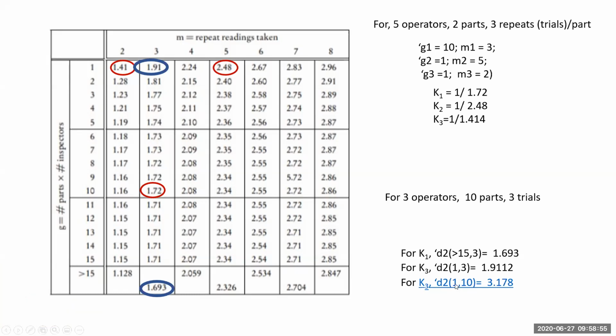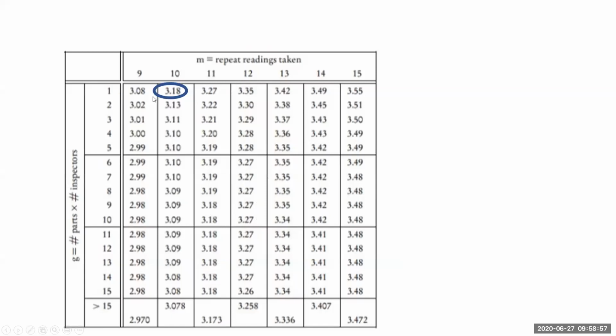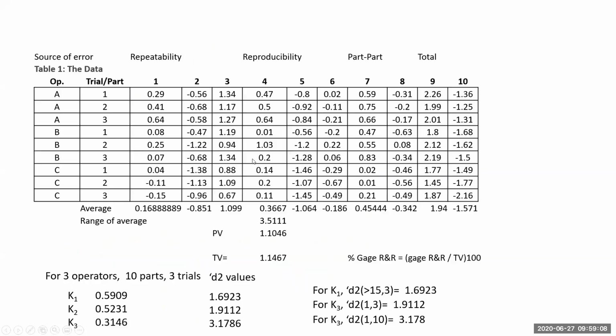Right? We will see this. So here it is given here, right? So for 10 parts, we're getting 3.178. So we know D2 values are this. So 1 by D2 is K3, right? We'll see an example now. So this is the example.